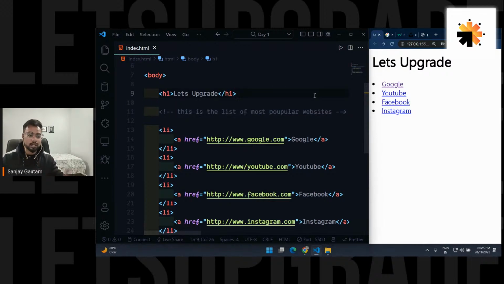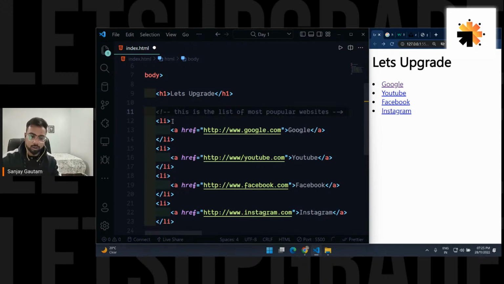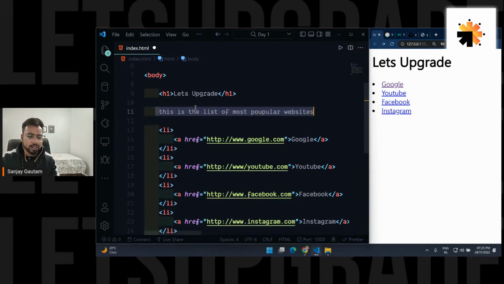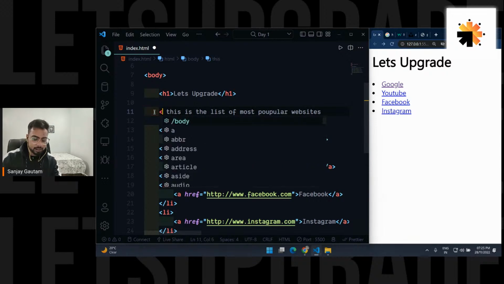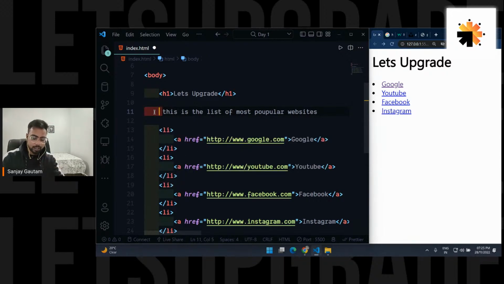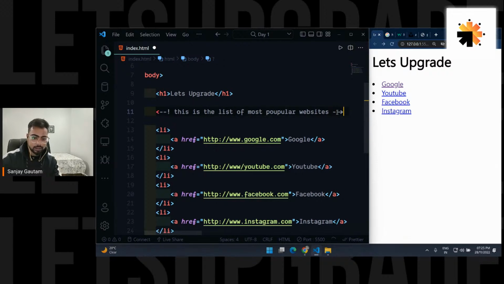So if you're working in a team, anybody can read this. Okay, that's great. How to put a comment? It's very simple. Just have this thing like the opening part, hyphen hyphen, and this here. Okay, I think I misspelled it, something like this.